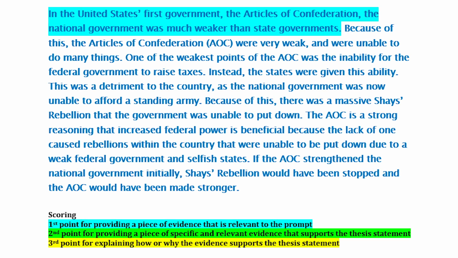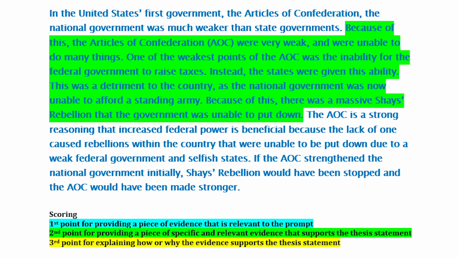The first point is earned for providing one piece of evidence that is relevant to the prompt. The first sentence identifies that under the articles, the national government was weaker than state governments. That is an accurate piece of evidence, relevant to the prompt, and therefore earns 1 point. The second point is earned for providing a piece of evidence that is specific and relevant and supports your thesis.